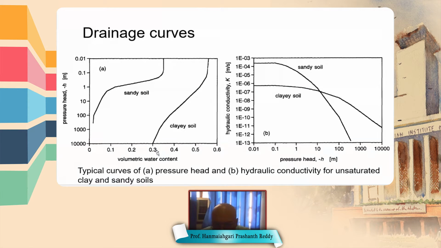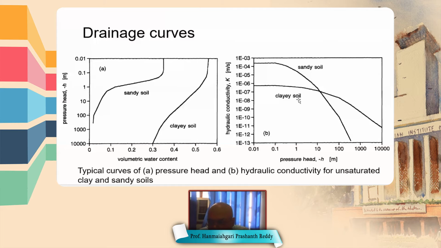As the water content increases, pressure head decreases. For clay soil at 0.3 it is 10,000 meters, whereas at 0.4 the pressure is around 100.